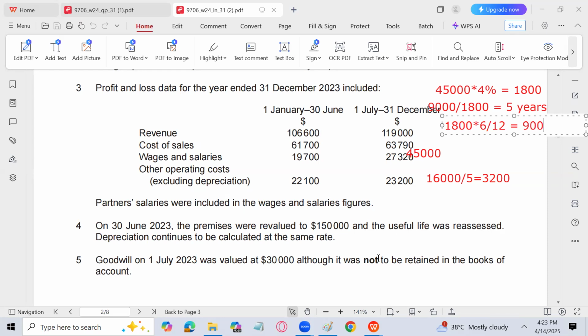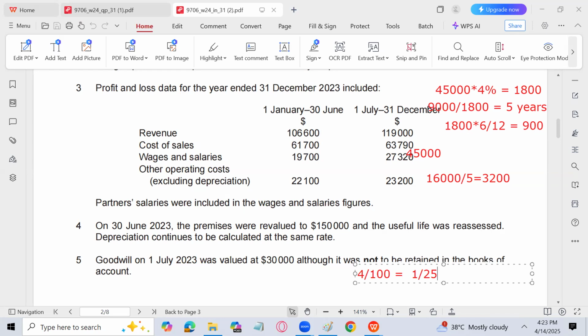The depreciation rate is 4%, which means 4/100, that is 1/25. So the useful life of the building or the premises was 25 years.